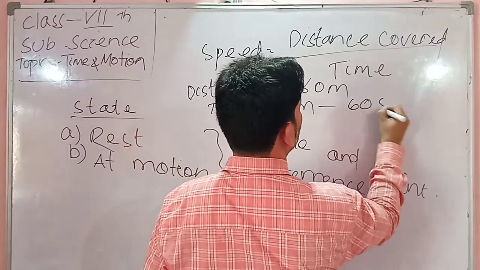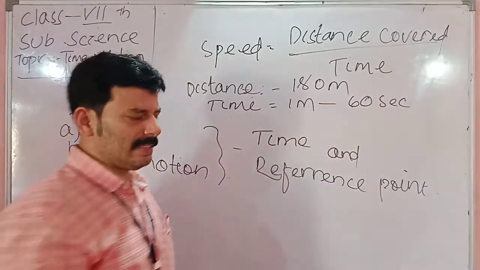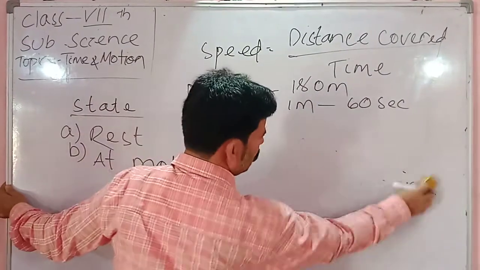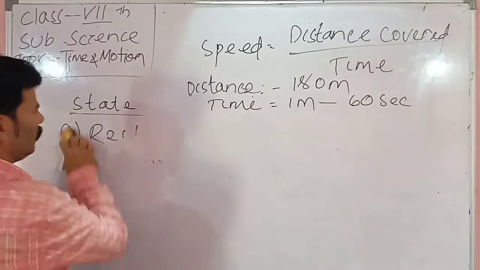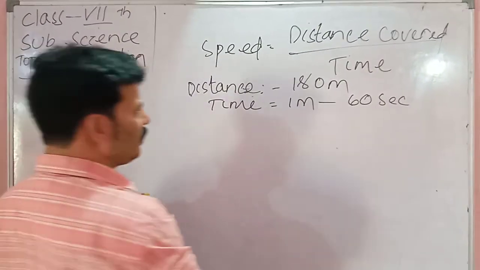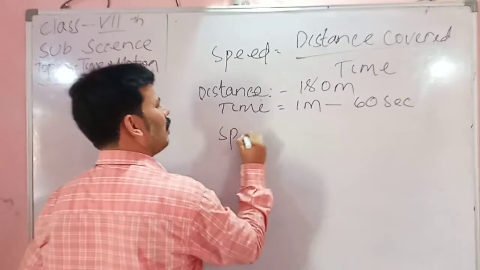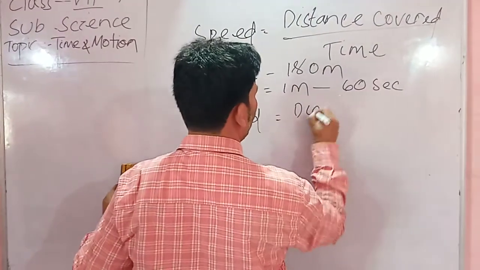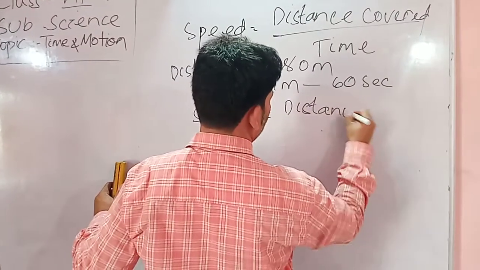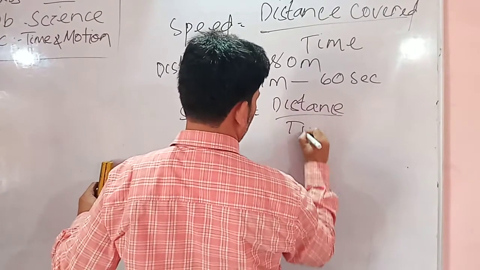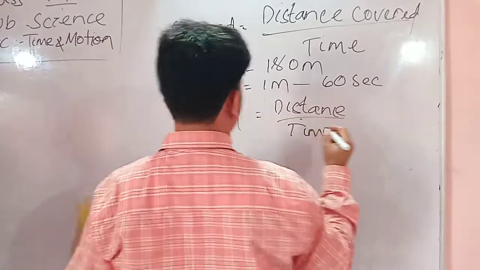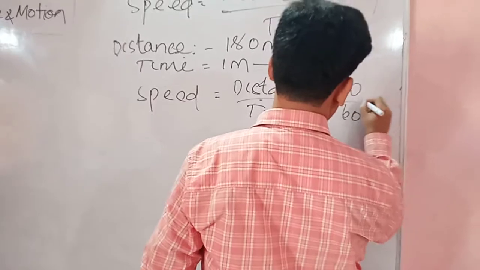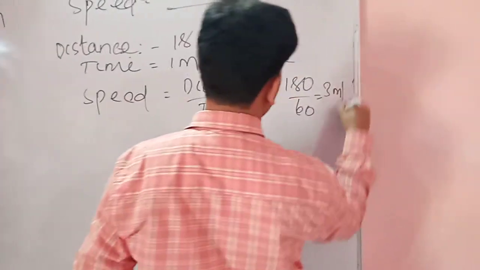As we know, 1 minute is equal to 60 seconds. So the speed will be distance by time, which is 180 by 60, equal to 3 meter per second.